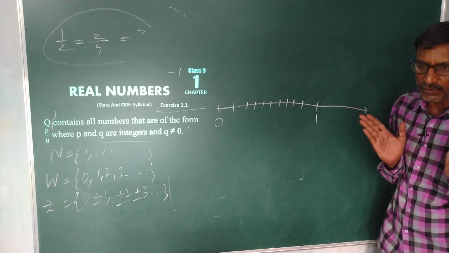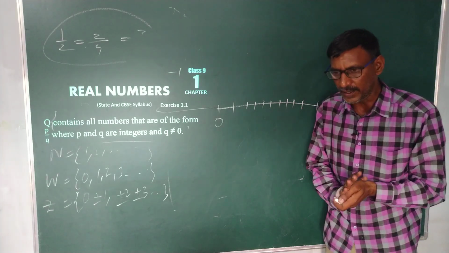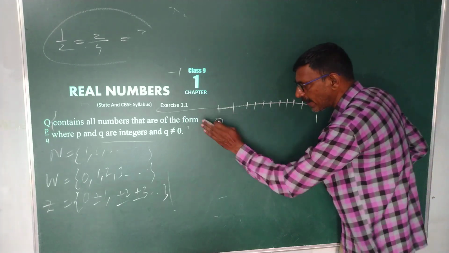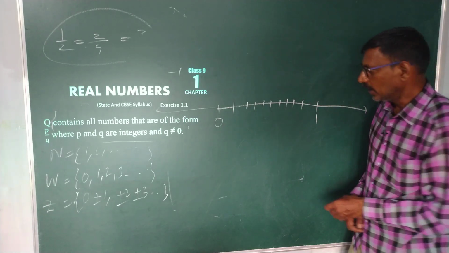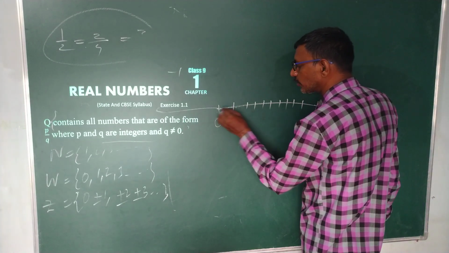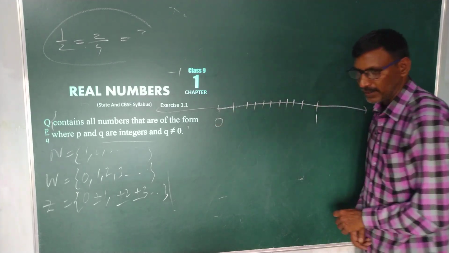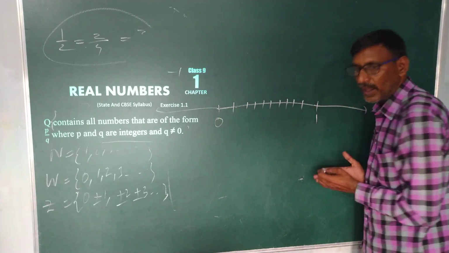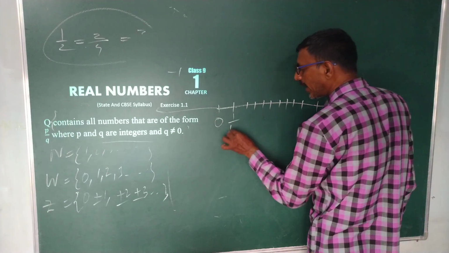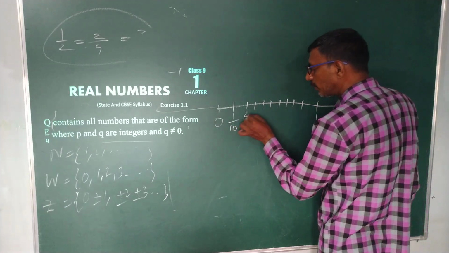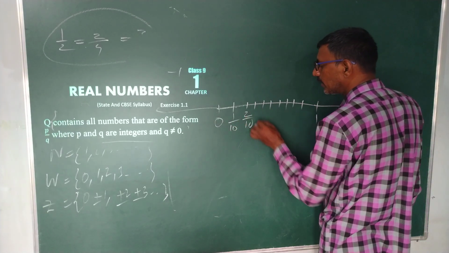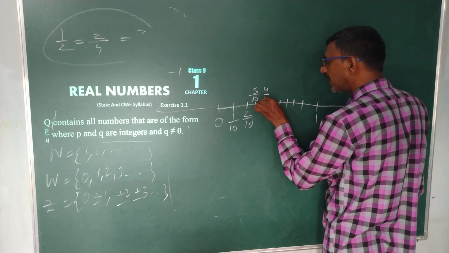These are my 10 equal parts. I am not able to write clearly, but suppose these are all my equal parts. This is one part out of how many parts? 1 by 10. This is 2 by 10. This is 3 by 10. This is 4 by 10.